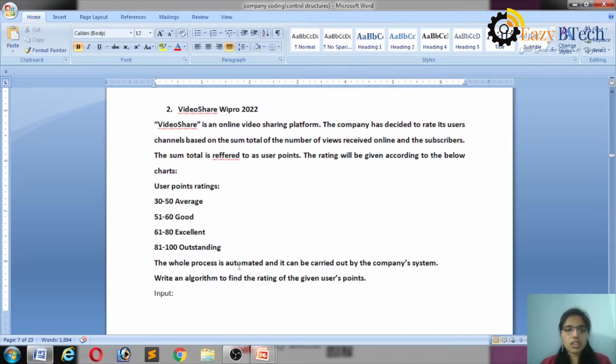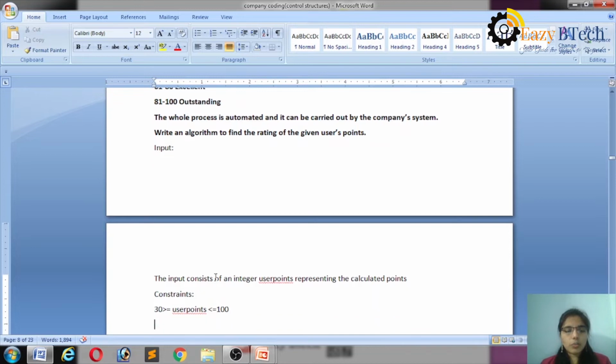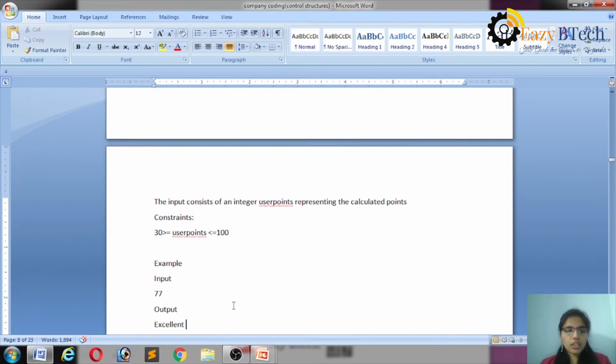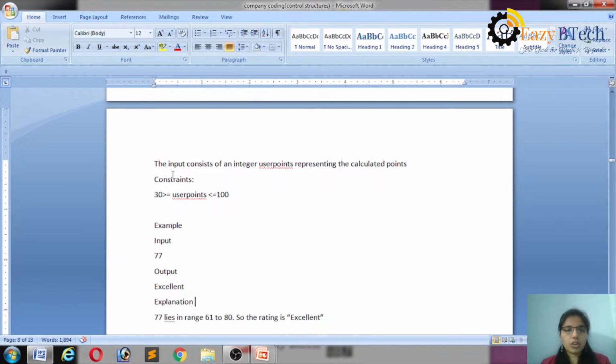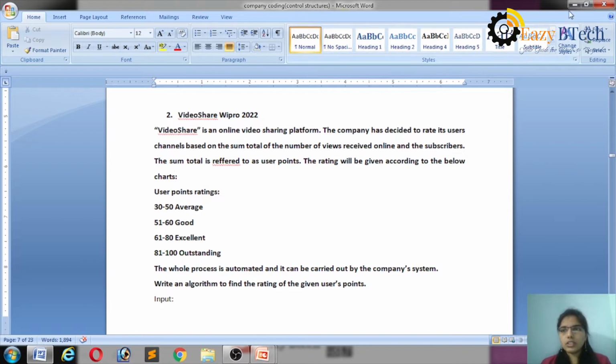The whole process is automated and can be carried out by the company system. So write an algorithm, which means write a code for this. What is the input? The input is user points. The input must be greater than or equal to 30 and less than or equal to 100. So if I give 77, which is between 61 and 80, then the answer is excellent. Let's write a code for this.